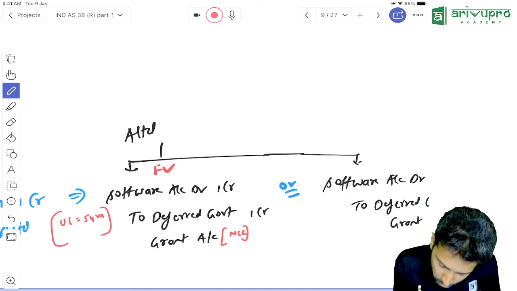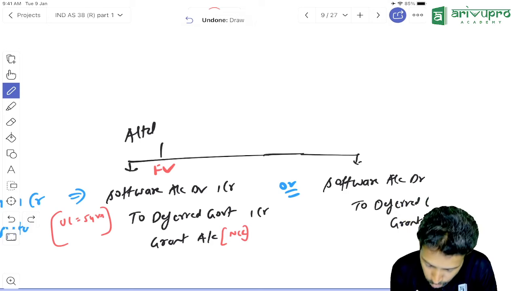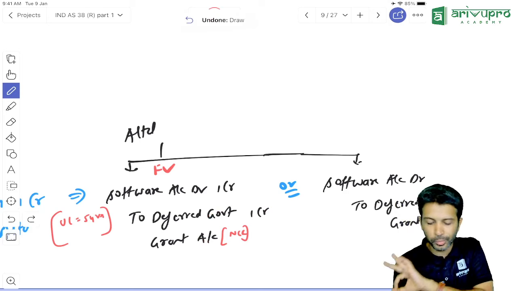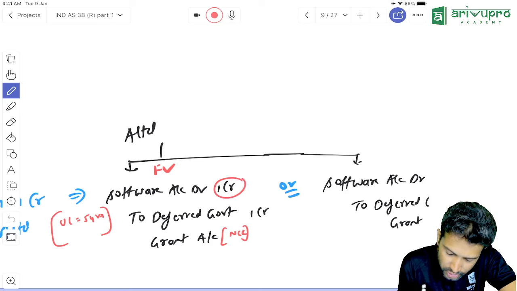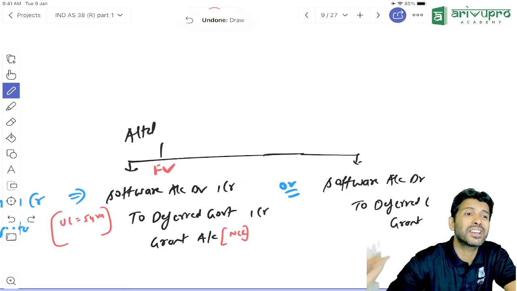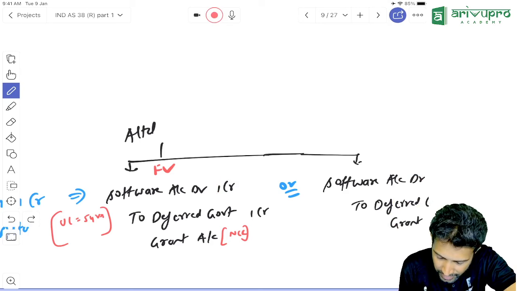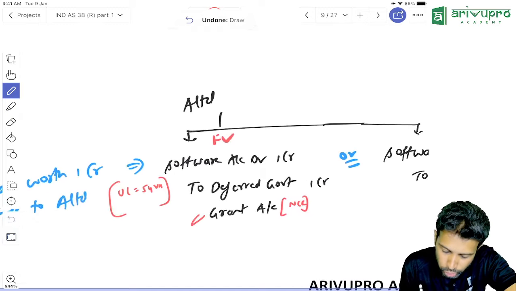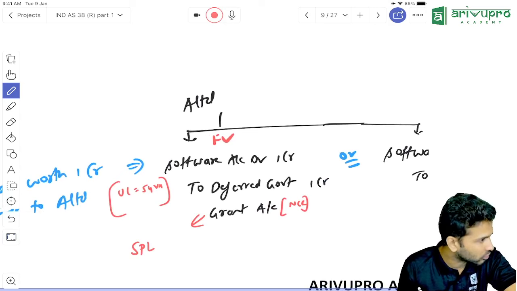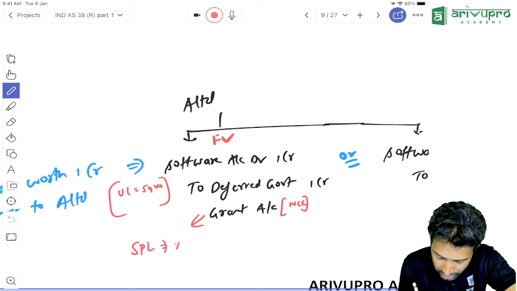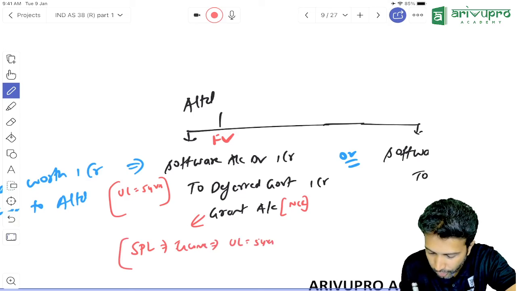That means when you get the government grant, you will show software at 1 crore. And along with software, you will also show a liability called deferred government grant account worth 1 crore. Over 5 years, this 1 crore software will get amortized and get transferred to SPL. Same way, the deferred government grant account will also be transferred to SPL as an income, over the useful life of 5 years.